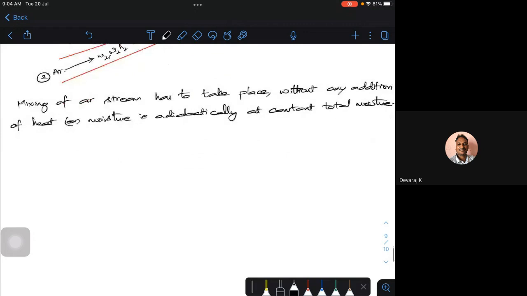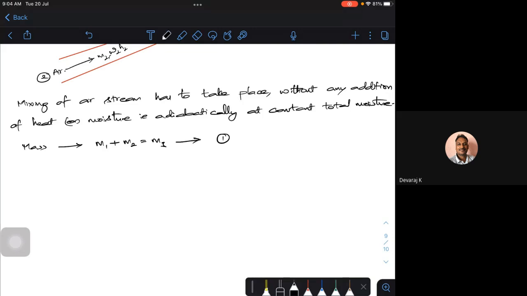Now, as I told you, in terms of mass flow rate, if M1 is the mass of stream 1 and M2 is the mass of stream 2, then M3 is the mass of the mixed stream. This is in terms of mass.